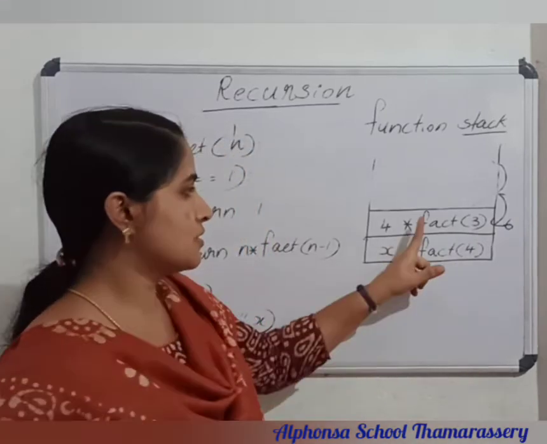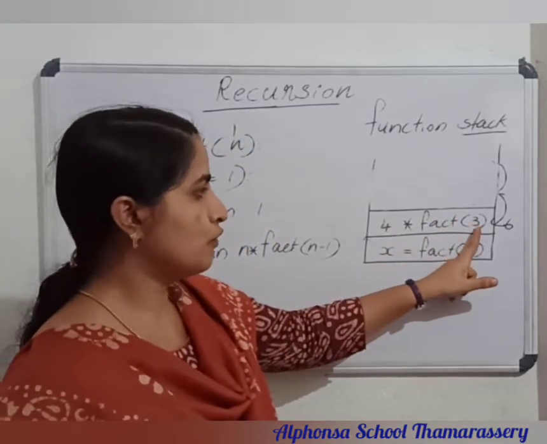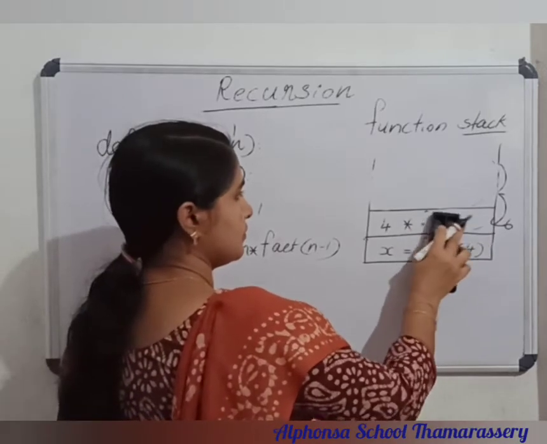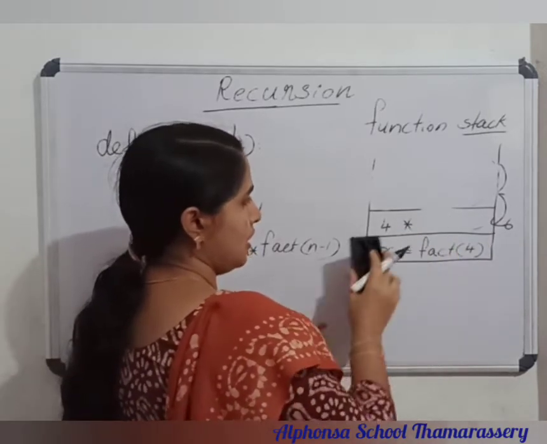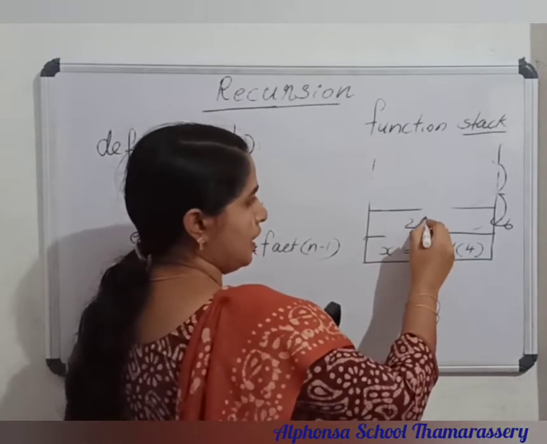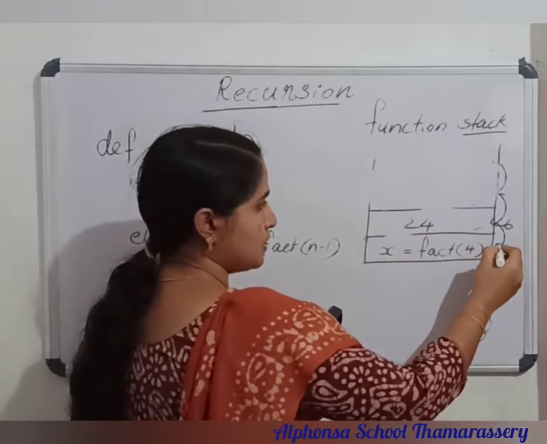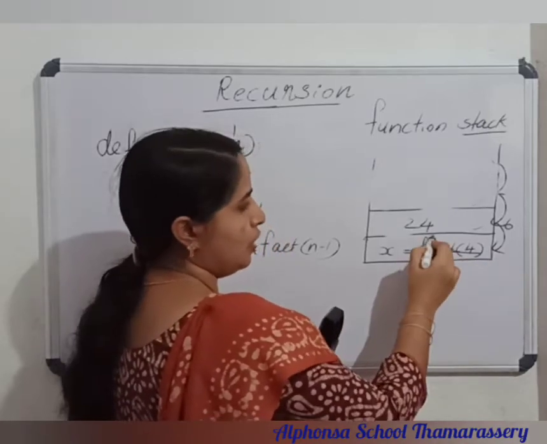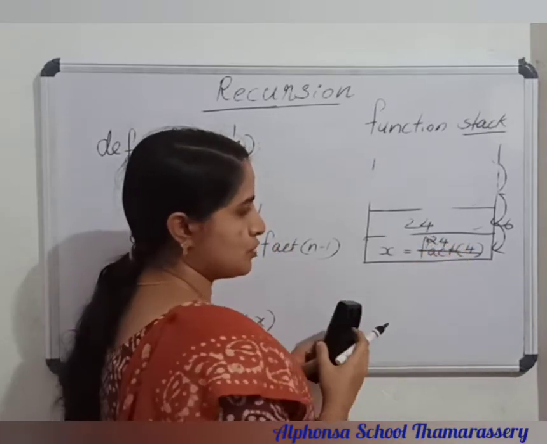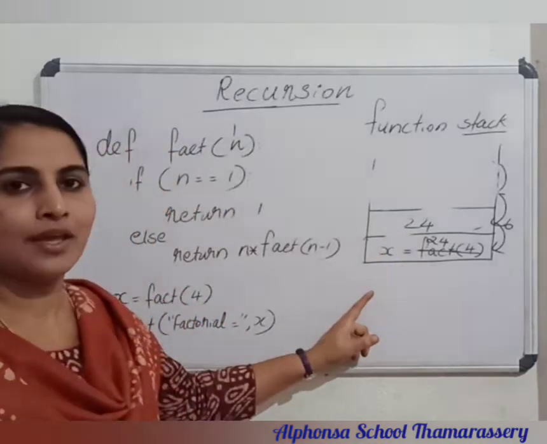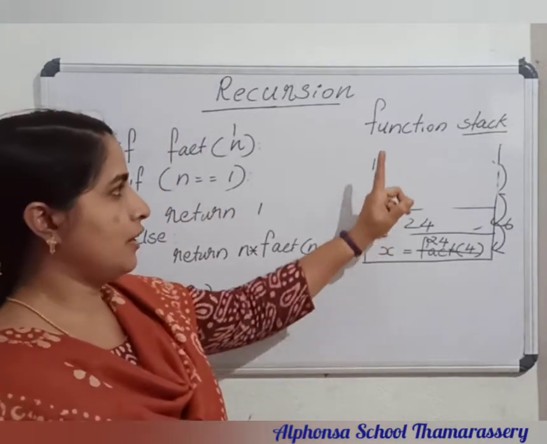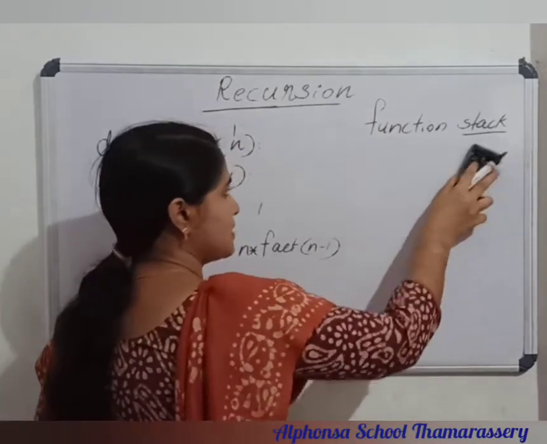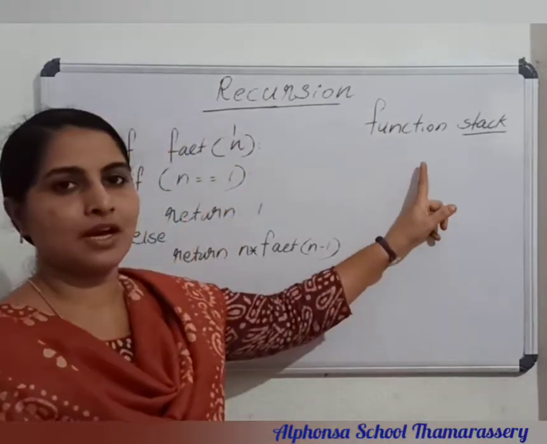Now it is 4 into fact of 3. So it replaces this as 24. Then the value 24 is passed to this fact of 4 function. Now x becomes 24. So actually this way it is executing inside the computer memory. A function stack is maintained. Then what is there inside the stack is executed from the stack top only.